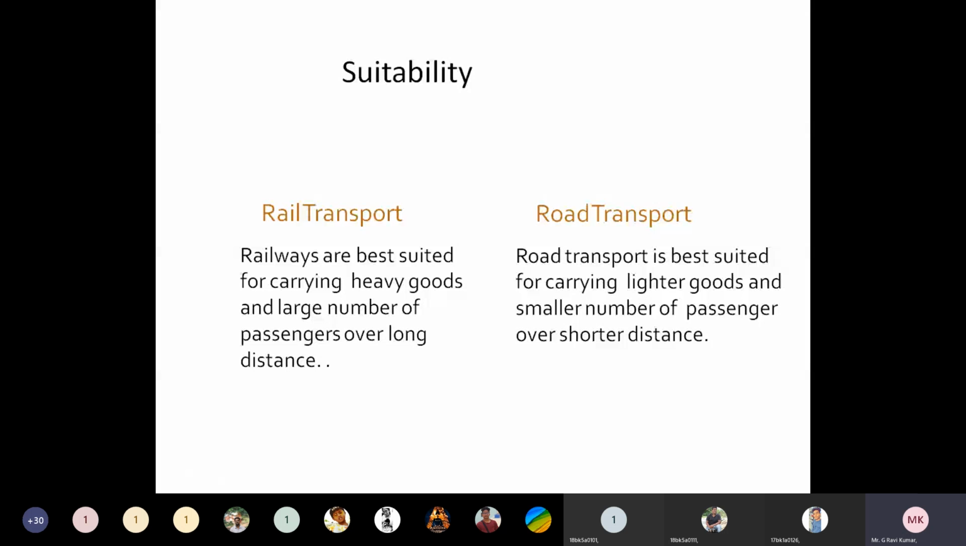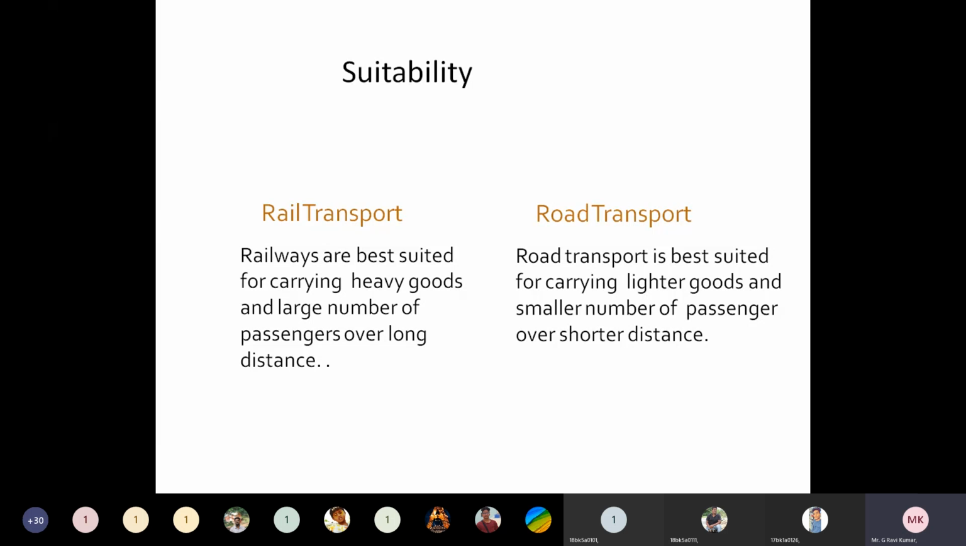also in the sense of flexibility: in the sense of economy, safety, and large distances, rail transport is best. But in the sense of safety and also shorter distances, road transport is better. And one more thing, in the sense of flexibility, road transport is better, and rail transport is not better in case of flexibility. Understand now? So this is the comparison between road transport and rail transport.